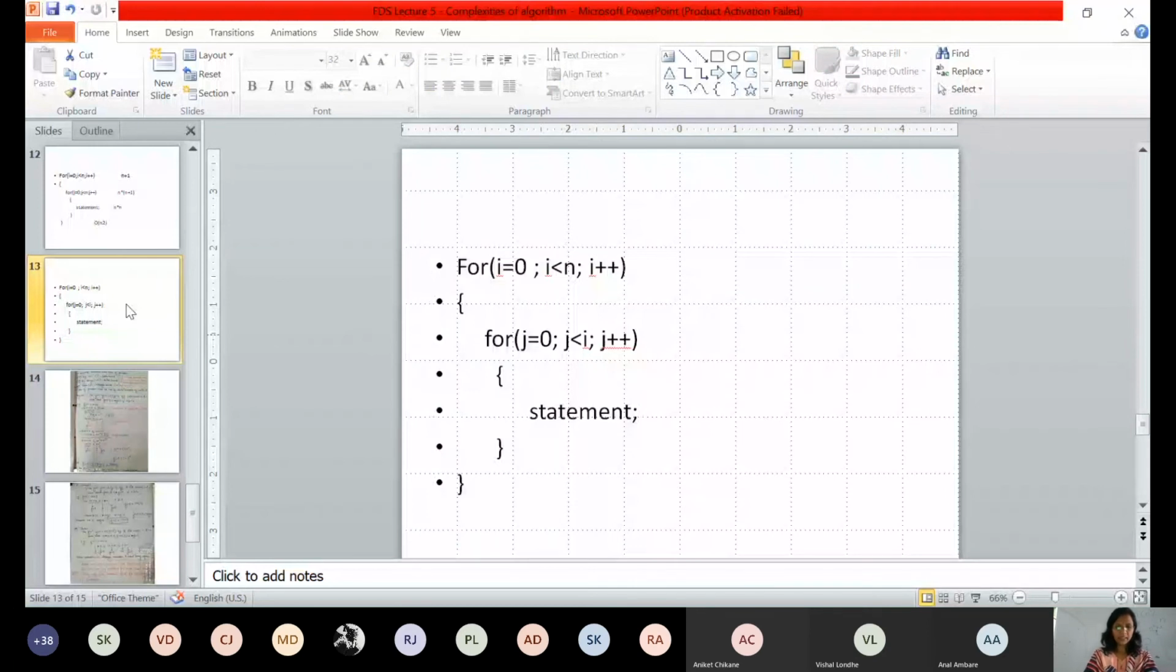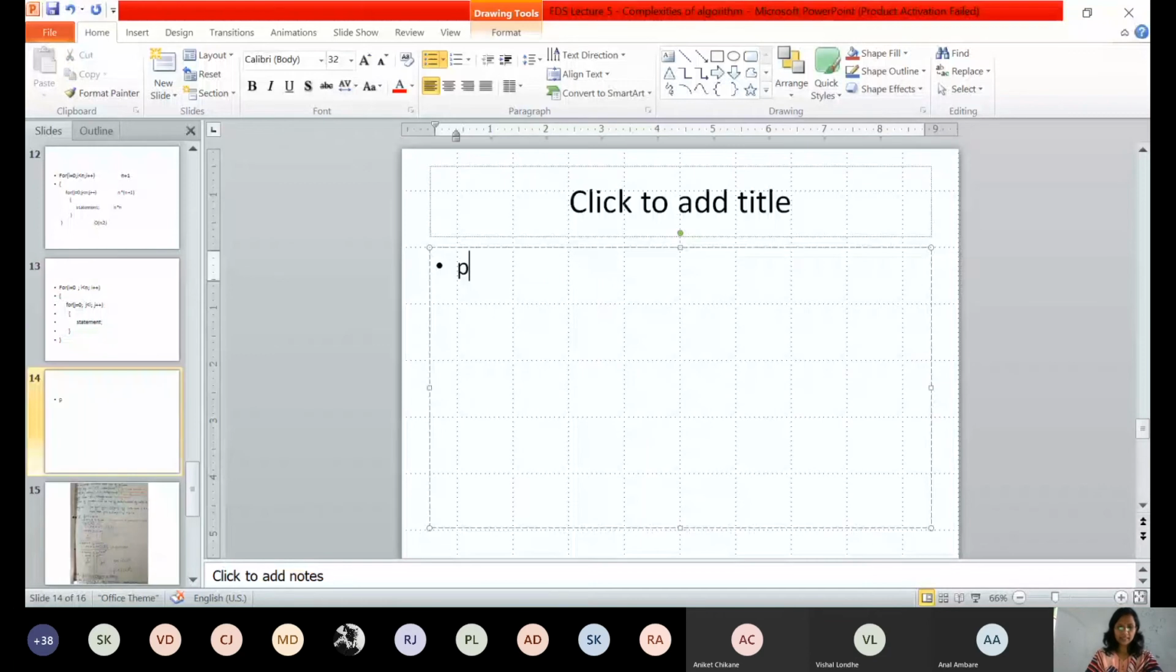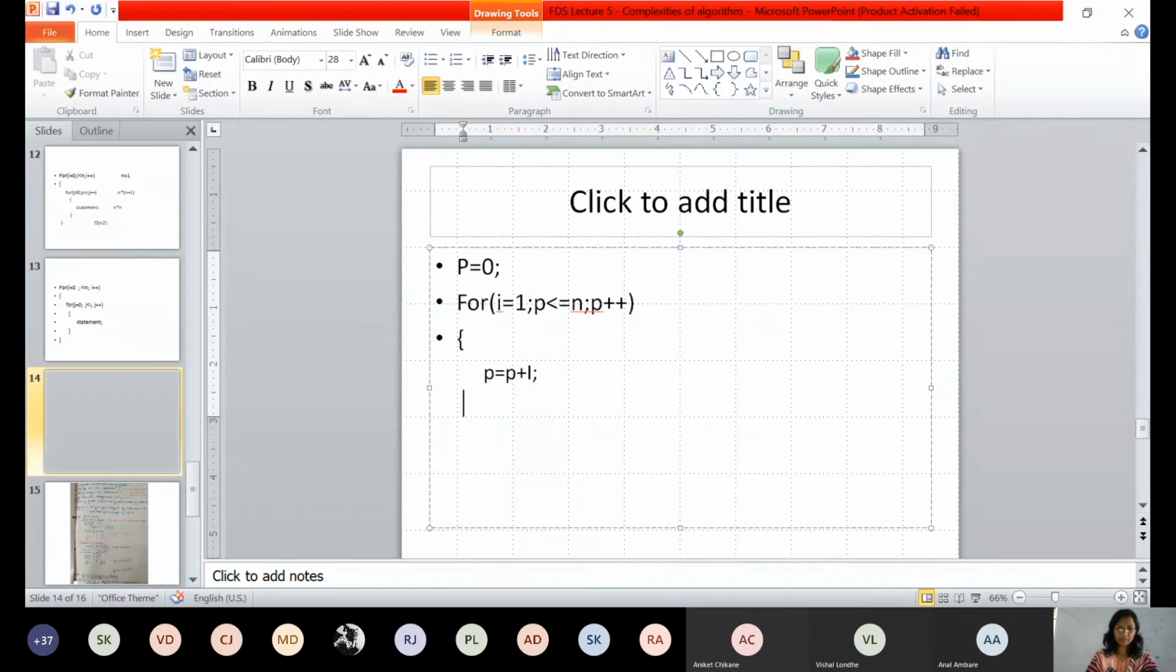The next example is p equal to 0, and then inside I have for i equal to 1, p less than or equal to n, and here I have i plus plus. So tell me what should be the complexity of the code? p equal to p plus i. Two for loops nested in each other. This is a simple for loop. Tell me what should be the complexity of this code.